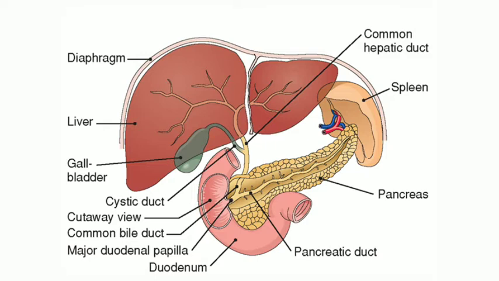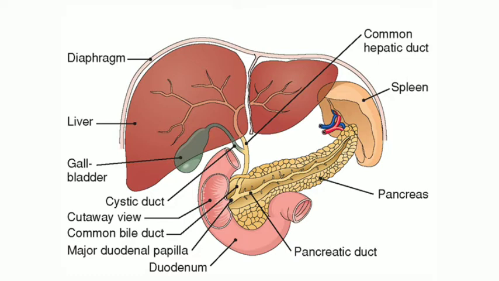Now comes the purpose of the liver and pancreas, and these two do the secretion through a common duct formed by the union of the bile duct and pancreatic duct. The bile duct carries bile. What is bile? Bile is secreted by the liver, and before secretion it is stored in the gallbladder. The bile contains bile pigments and bile salts, and it does not contain any enzyme. Since bile does not contain any enzyme, there is no chemical action on food.